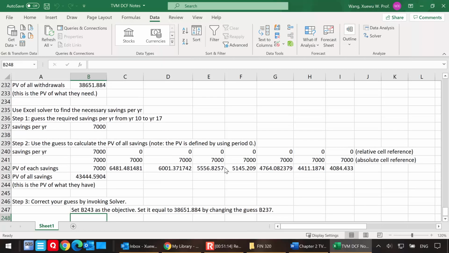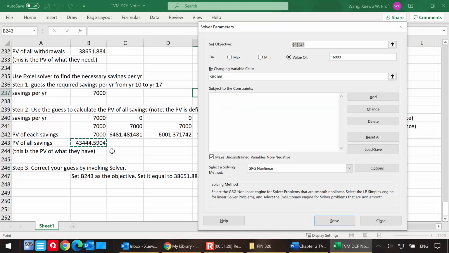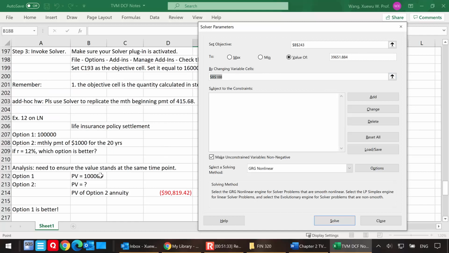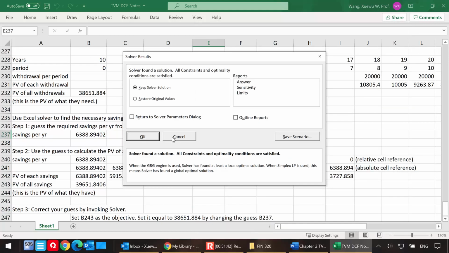Let me minimize my ribbon, go to data, go to solver here, and this is my objective. I want to set that equal to 38,651.884. I even carry 3 decimals, and I want to do this by changing my guess, which is the $7,000. There's no other constraint, so click solve.